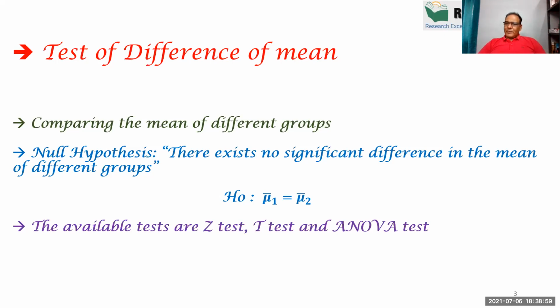Or in finance, we compare whether the average profit of the FMCG sector is equal to the average profit of another sector, right? Most of the time, 90% of the time, we compare the average, and this concept is known as difference of the mean.